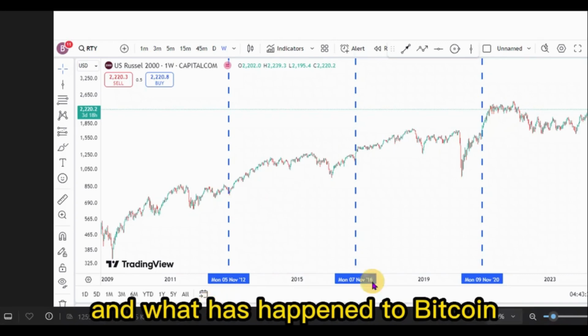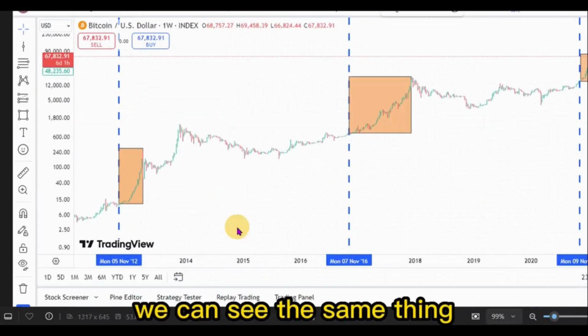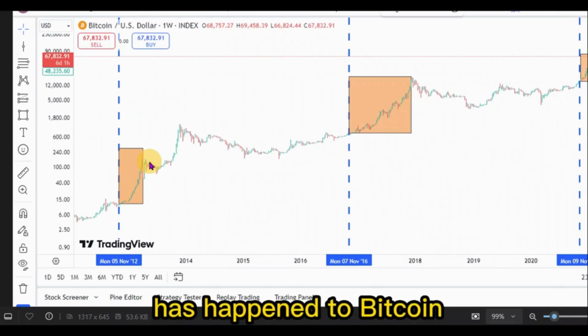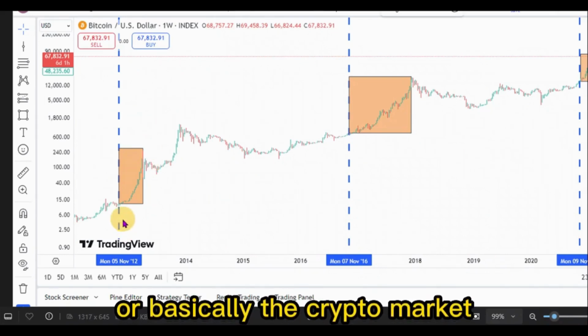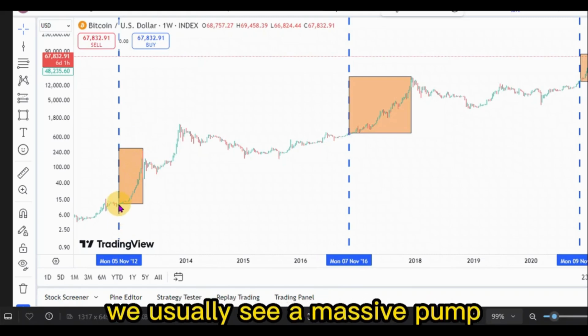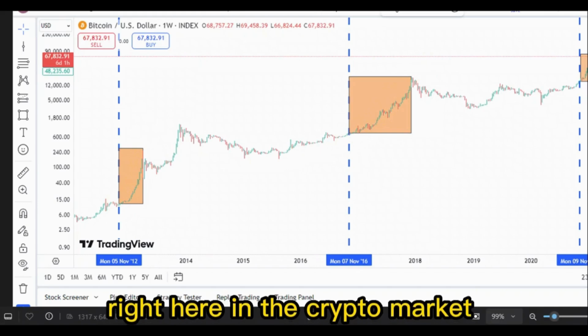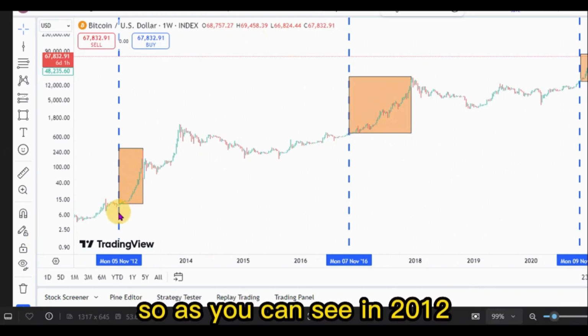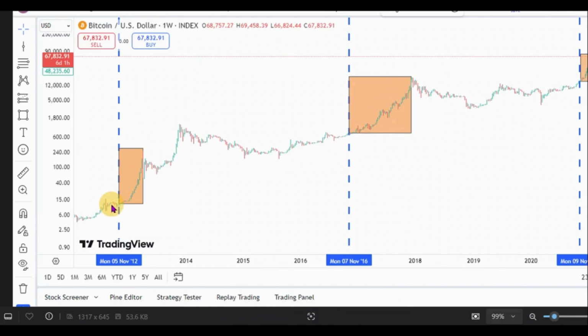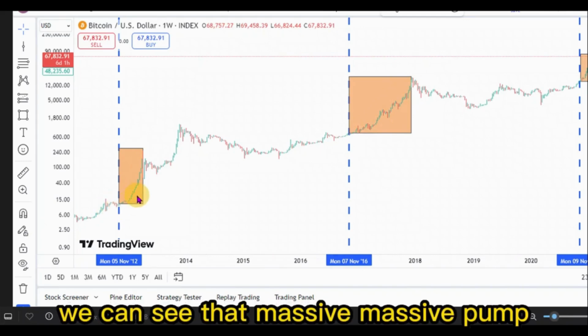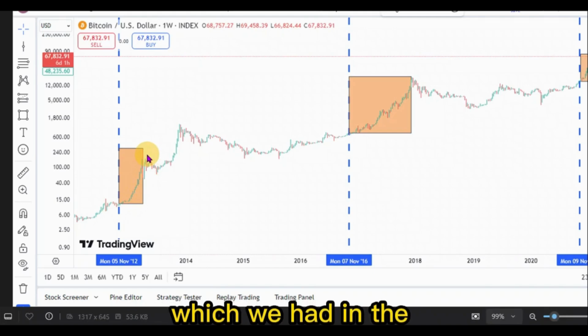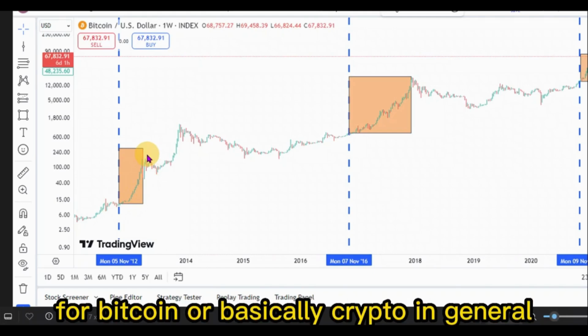And what has happened to Bitcoin in those periods? We can see the same thing has happened to Bitcoin, or basically the crypto market. After every election, we usually see a massive pump right here in the crypto market, right? So as you can see in 2012 when Obama won, we can see that massive pump in the crypto market, for Bitcoin, or basically crypto in general.